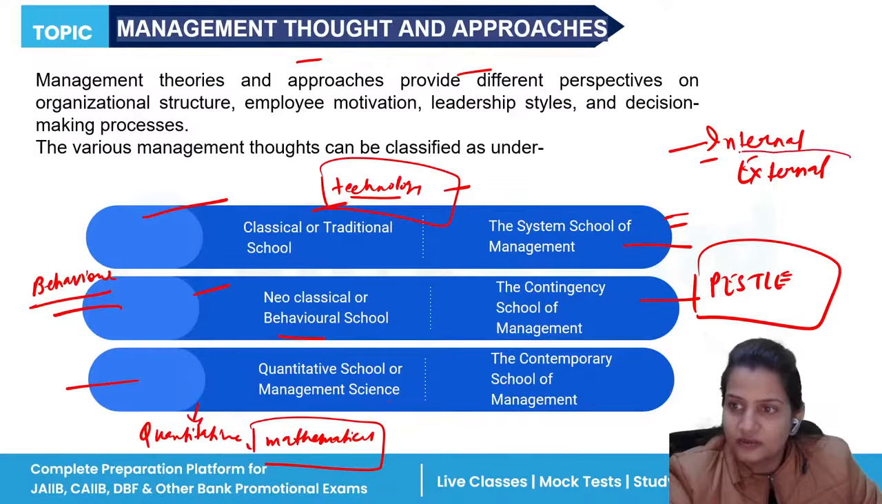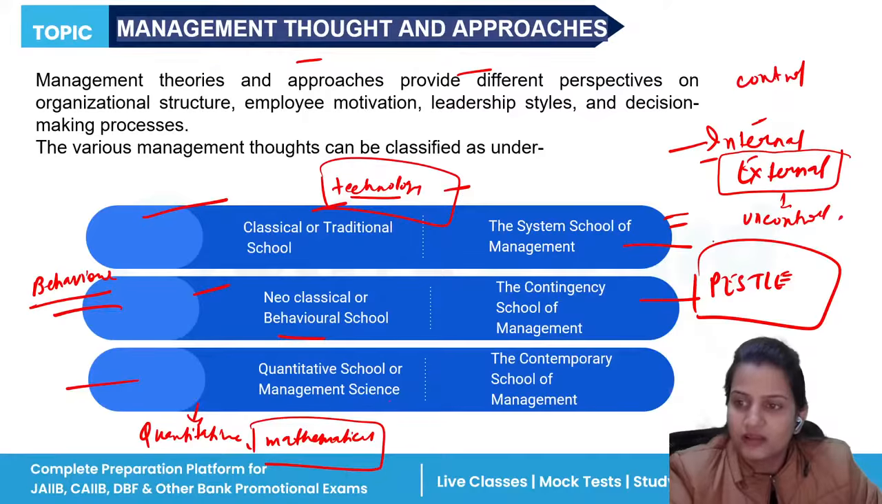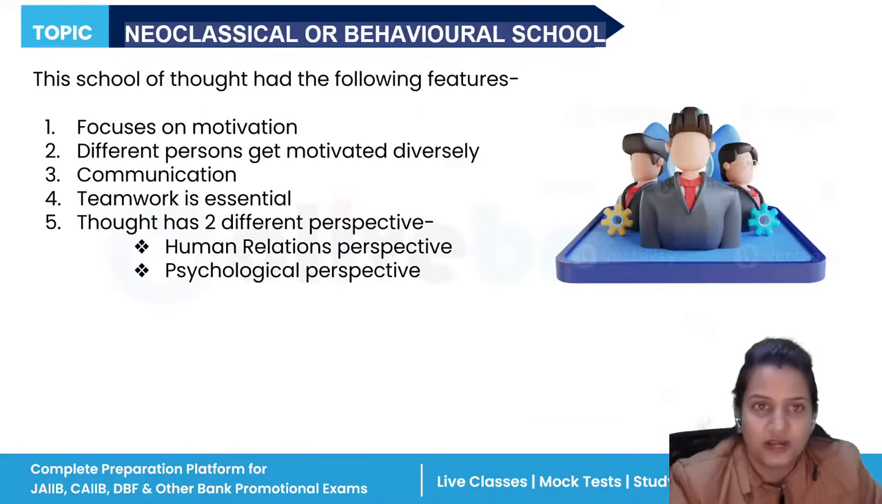External means those which you cannot control. Internal factors you can control, whereas external factors are uncontrollable. For this, we have PESTEL: political, economic, social, technological, legal, and environmental. Clear? Now let's do it one by one.